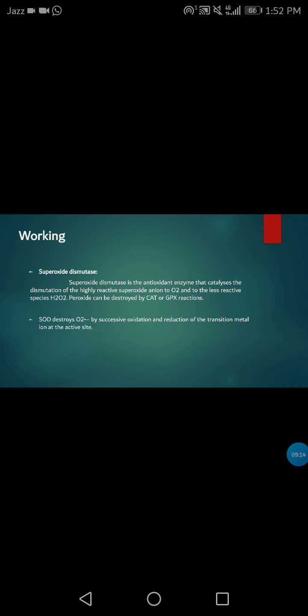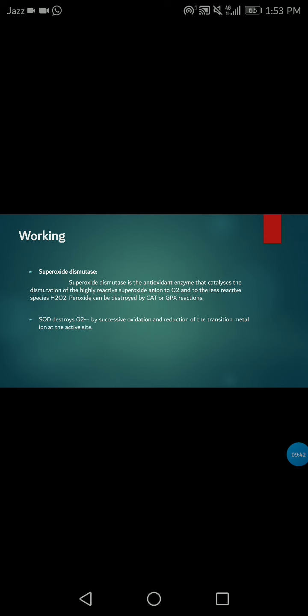Now there is superoxide dismutase. It is an antioxidant enzyme that catalyzes the dismutation of the highly reactive superoxide anion to oxygen and to the less reactive species H2O2. Peroxide can be destroyed by CAT or GPX reactions.